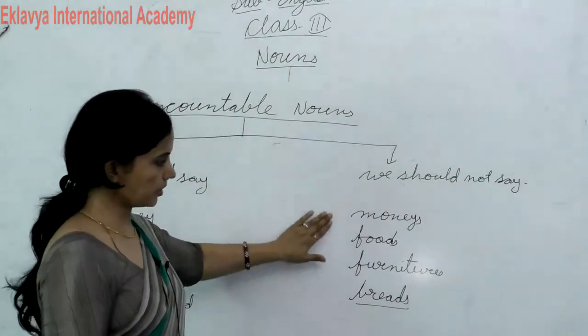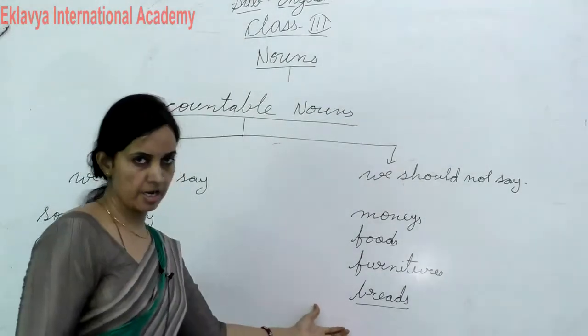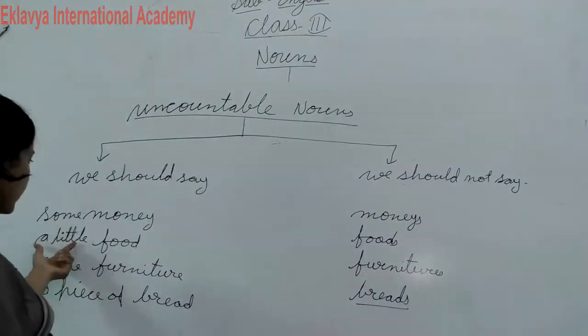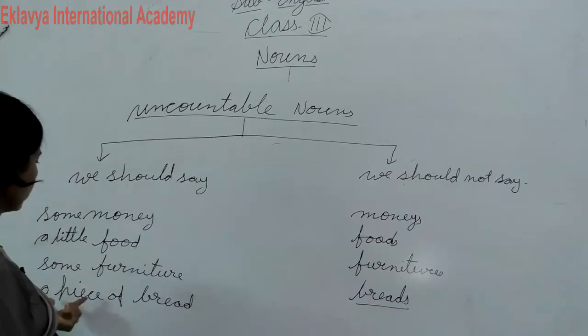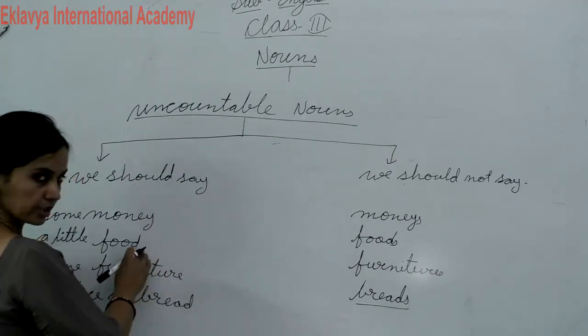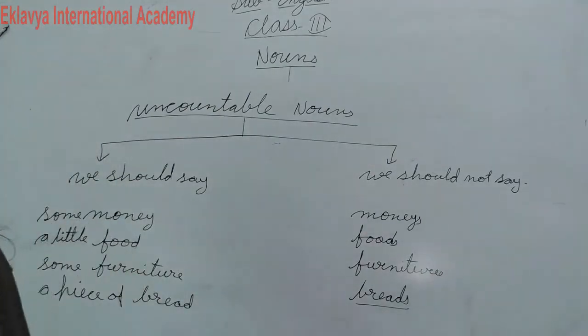If you need to say, you can say I need some money, I need some food, a little food, some furniture, a piece of bread. You can't use plural forms here. Okay students, I hope you have understood.